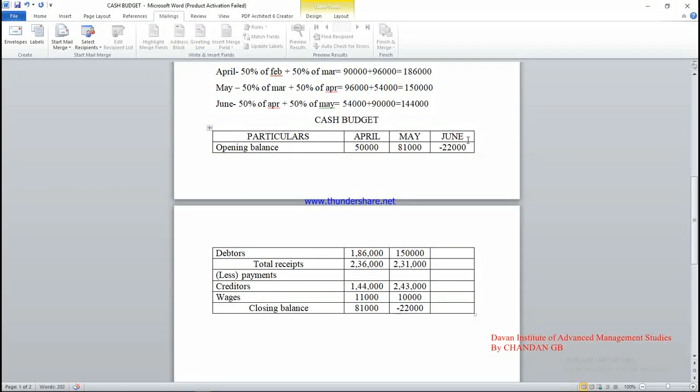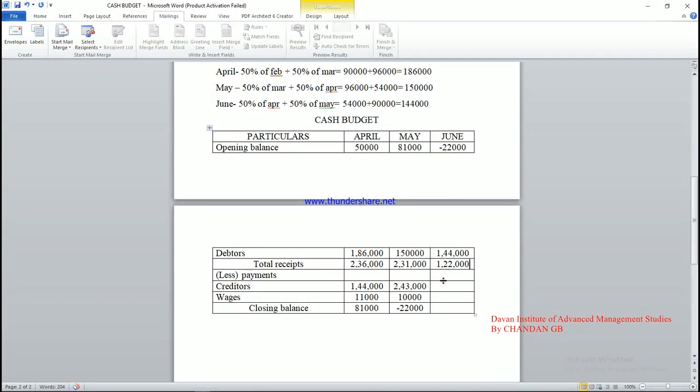It is minus 22,000 rupees. Similarly, with the data and the adjustments that we already worked out here, the total amount of June month debtors is 1,44,000 rupees. After 1,44,000 minus 22,000, we get 1,22,000 rupees. Clear?